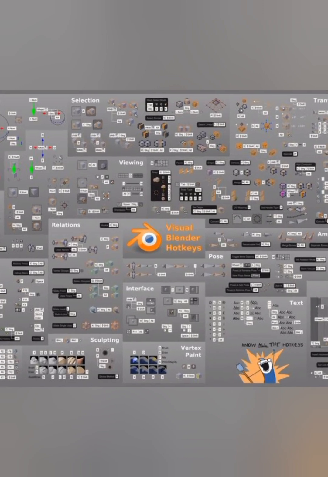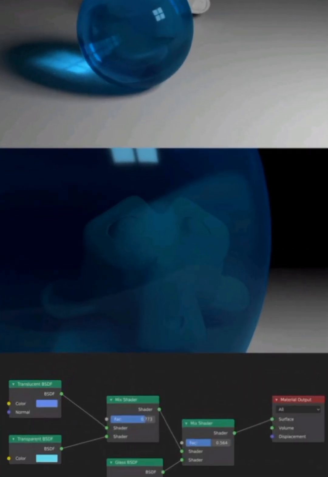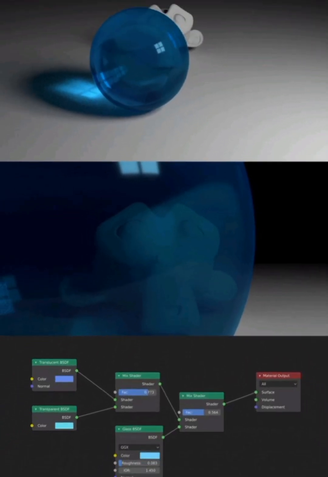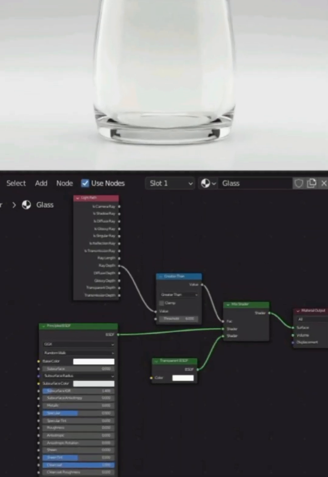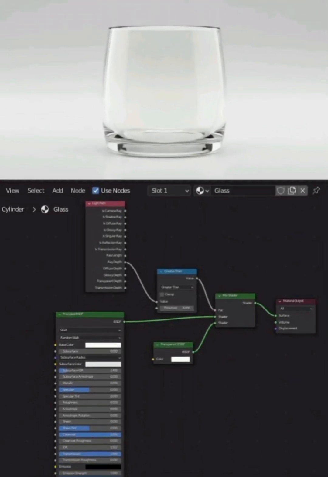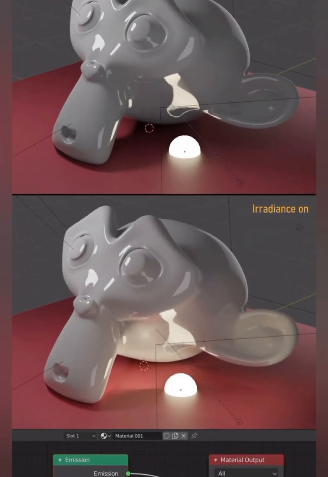Unlock the power of Blender, a beginner's journey to mastery. Welcome to the world of Blender, where creativity knows no bounds. As a beginner, you're about to embark on an epic adventure to become a 3D master. Buckle up, because we're about to dive into the ultimate guide to getting started and becoming a pro.